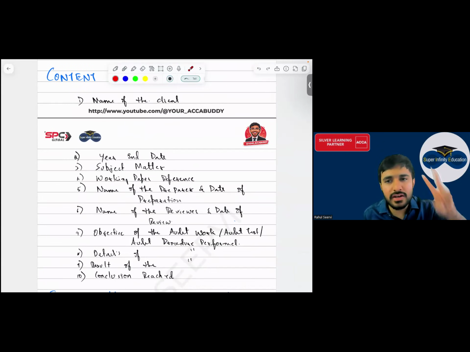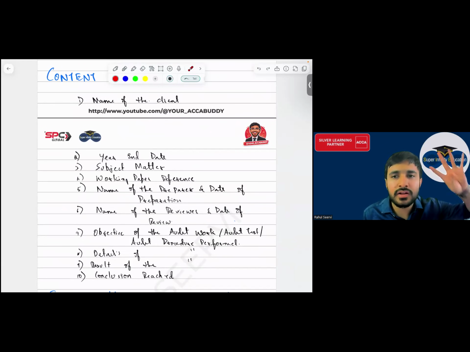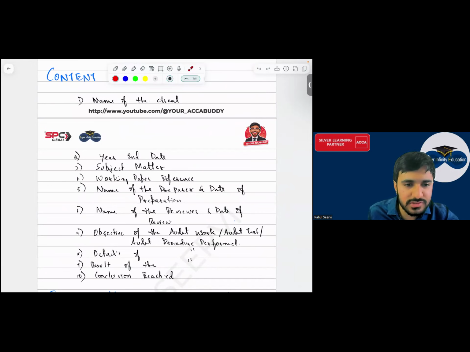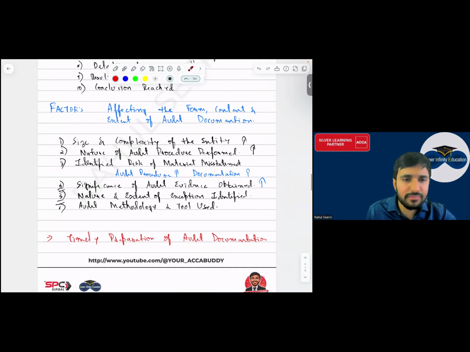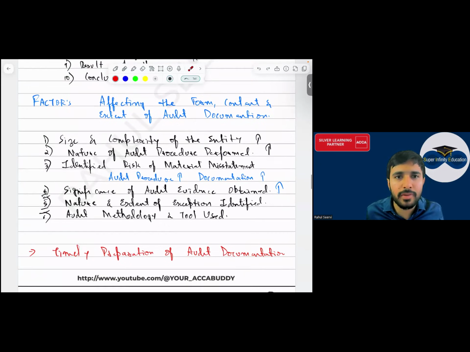Name of the client, year end, subject matter, name of the preparer and the date of the preparer, name of the reviewer and the date of review, working paper reference if you have taken any reference, then result of the audit work, audit test, and the audit procedure, and the final conclusion. Yes sir. Then factors affecting, factors कौन से affect करेंगे audit documentation? Sir audit documentation ज्यादा होगा कि कम होगा?